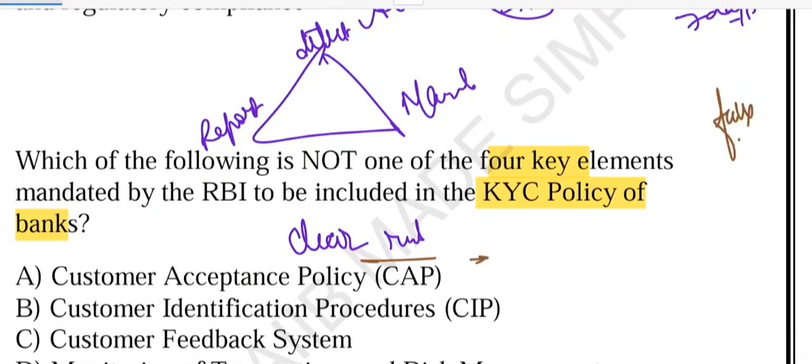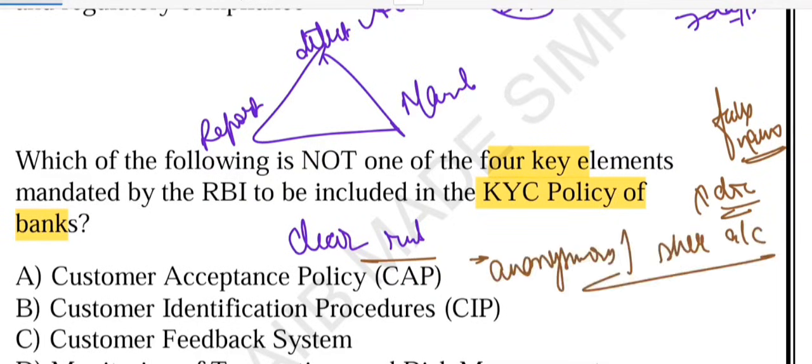Suppose a person has a fake name, or does not have proper documents. No bank can open an account for such a person. So CAP helps stop anonymous or shell accounts from being used for illegal activities.